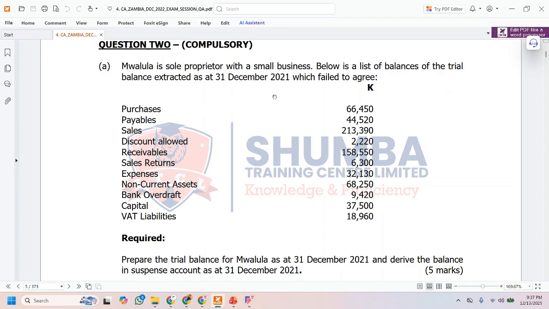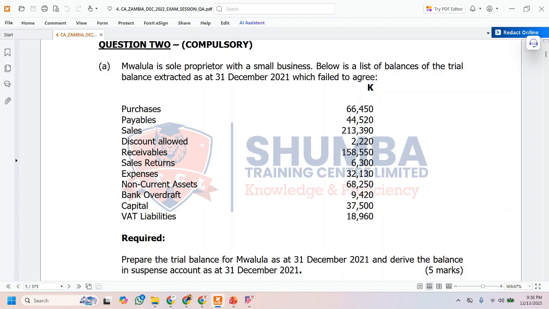So we have purchases with that figure, we have payables, sales, discount allowed, receivables, sales returns, expenses, non-current assets, bank overdraft, capital, VAT liabilities. And then the required says: prepare the trial balance for Mwalula as at 31st December 2021 and derive the balance in suspense account as at 31st December 2021.